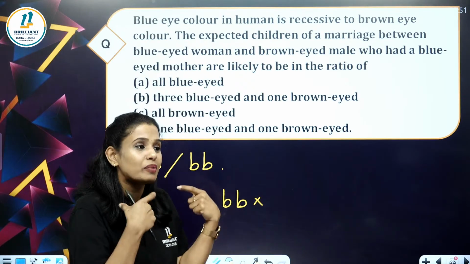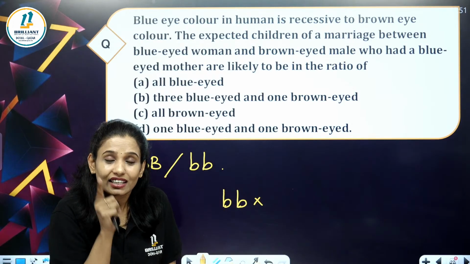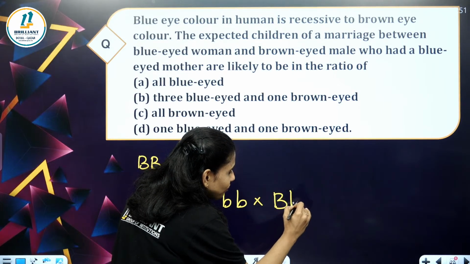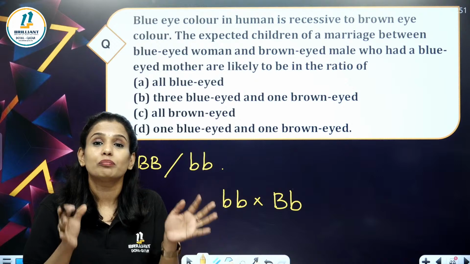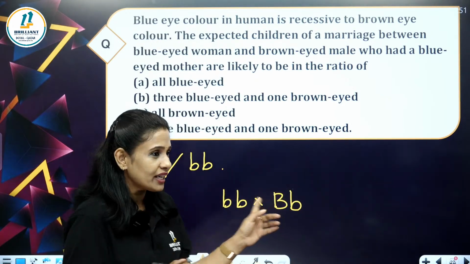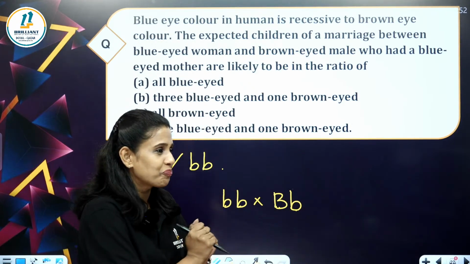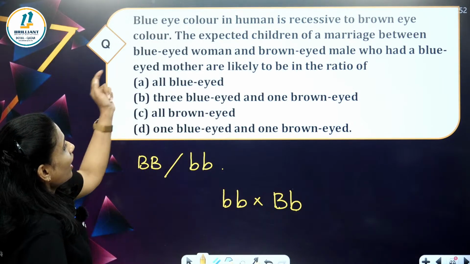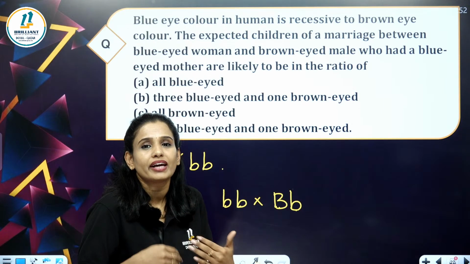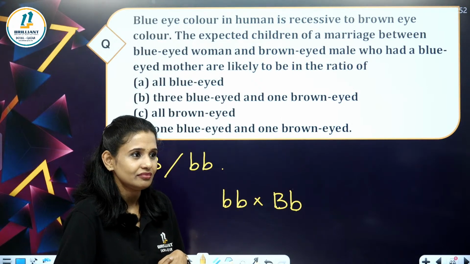He is brown-eyed, but his mother has blue eyes. So his genotype will be capital B, small b. He won't be capital B, capital B, because he has a blue-eyed mother. That is the twist here. Now the children are likely to be in the ratio. You have to find out the ratio of blue eye color and brown eye color.